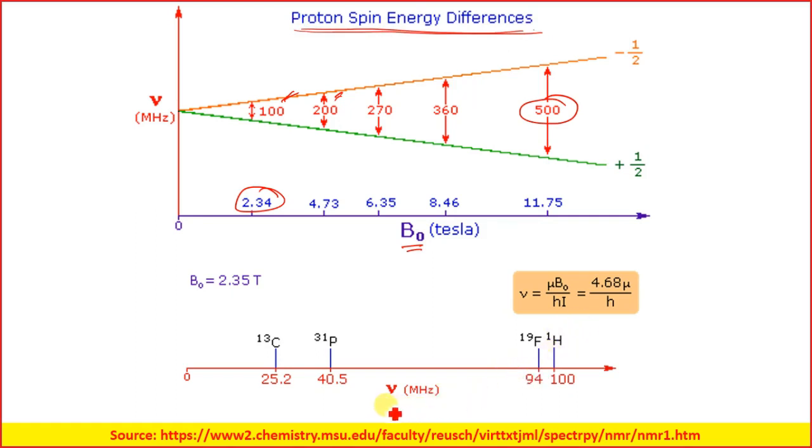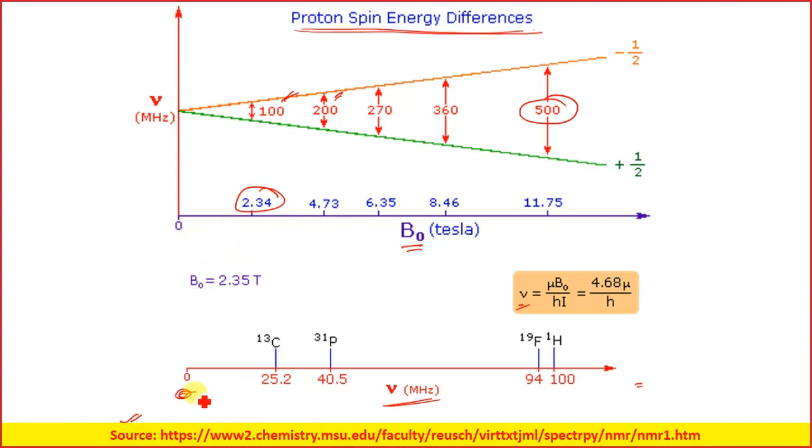Again, we have seen that frequency is basically dependent on the energy. Mu is equal to magnetic moment multiplied by B0 by h multiplied by I. So accordingly, we get from 0 to higher. This is where 0 starts. Usually in most NMR spectroscopy, you will find that 0 starts on the right. But in this source, it is given in this way, or whatever, it doesn't matter.